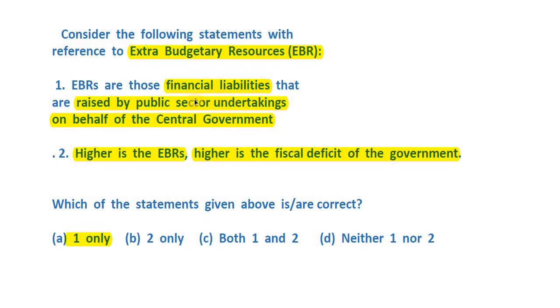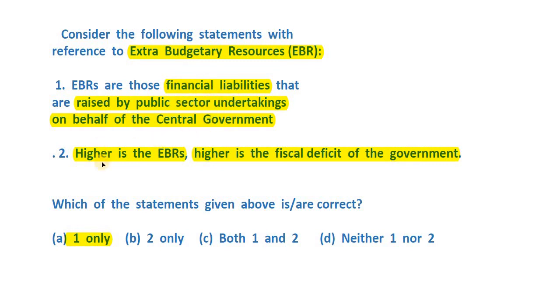So let's say LIC is availing a loan from the market. So it is definitely a public sector undertaking, or not just LIC, you can take any other example as well. So basically any public sector undertaking that is undertaking debt, taking out money from the markets, that's how it's a financial liability on behalf of the central government. Central government directly नहीं government security issue करके अपना पैसा ले रही, but through the indirect route, that is public sector undertaking.